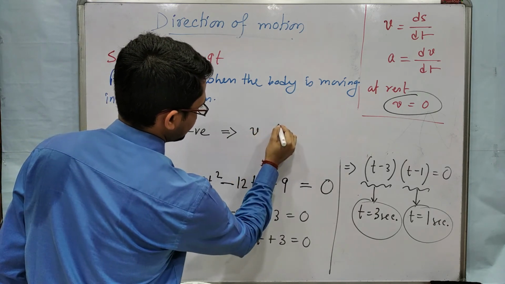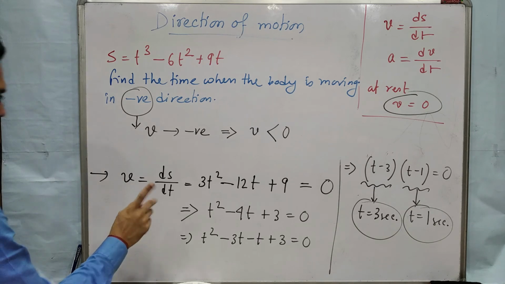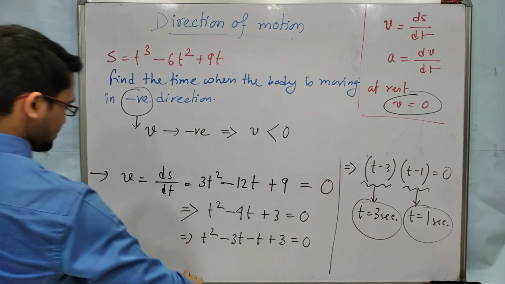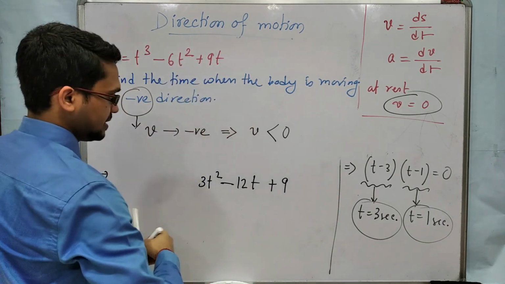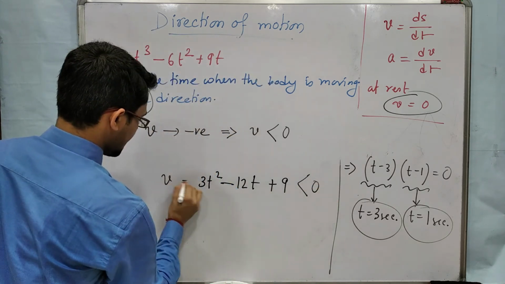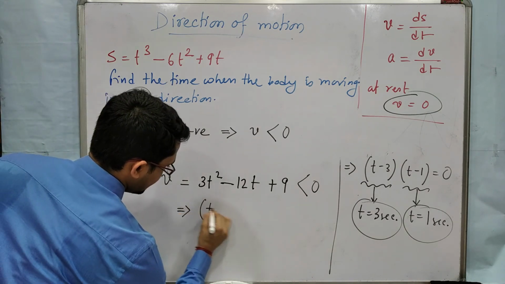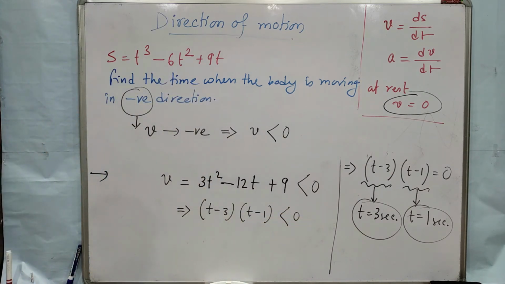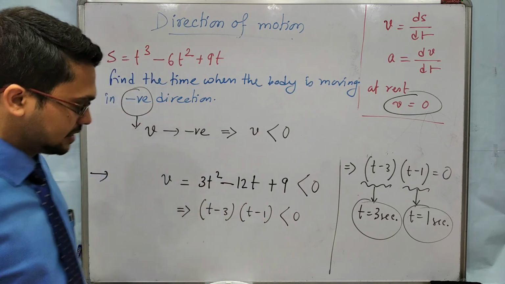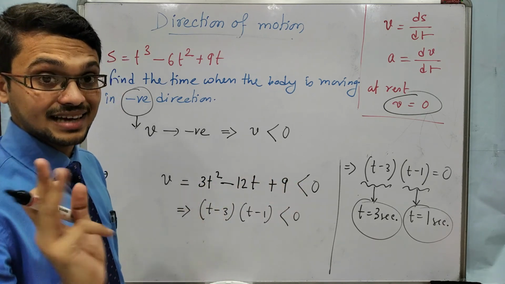Velocity will be negative, that means velocity will be less than 0. So velocity less than 0 means this quantity, 3 times (t square minus 4t plus 3), will be less than 0. We have solved this quantity, so it will be (t minus 3)(t minus 1) less than 0. We get two times, t equal to 1 and t equal to 3. If we put t equal to 3 or t equal to 1, it will be 0, so we will not get those two times.